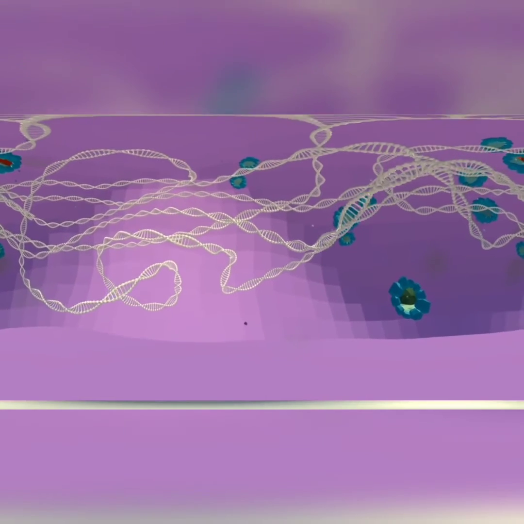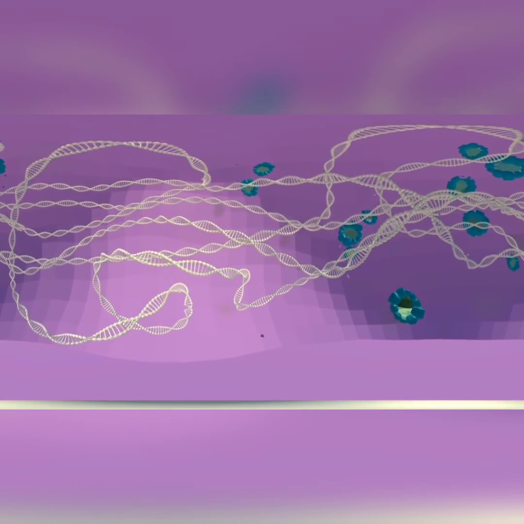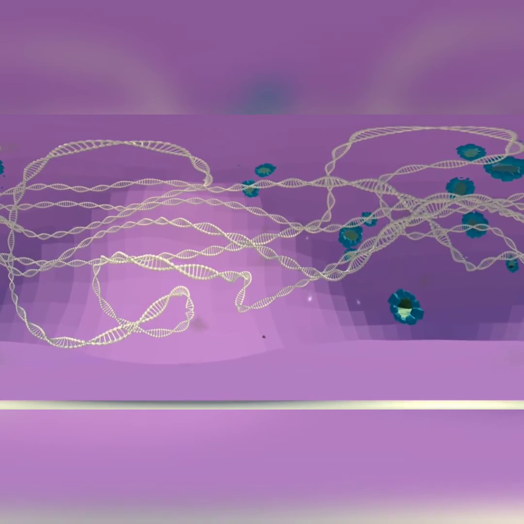The purple part is the nucleoplasm. This is actually a gel-like material found inside the nuclear membrane. You will find the DNA suspended. Suspended means it is present inside the nucleoplasm.